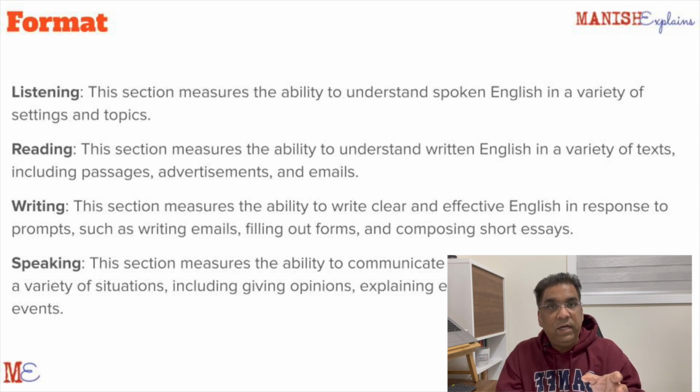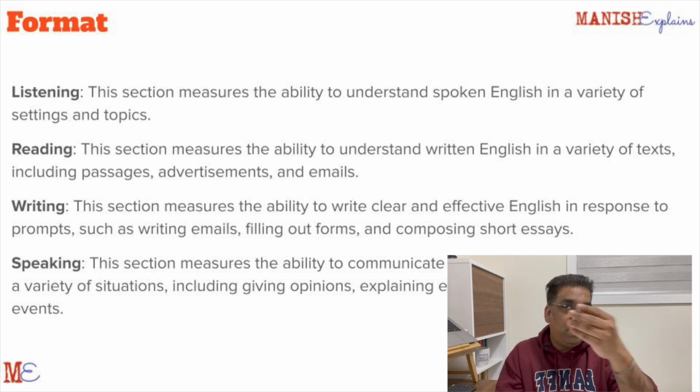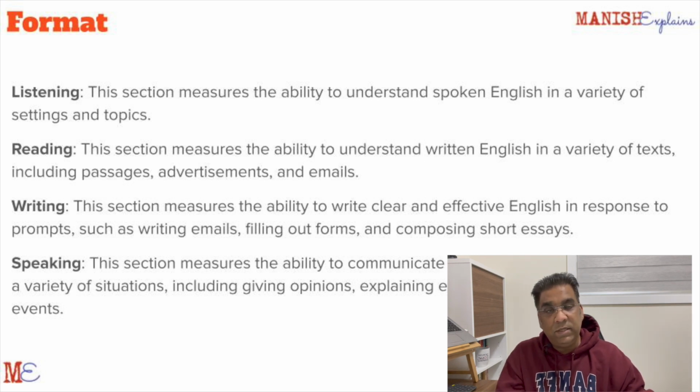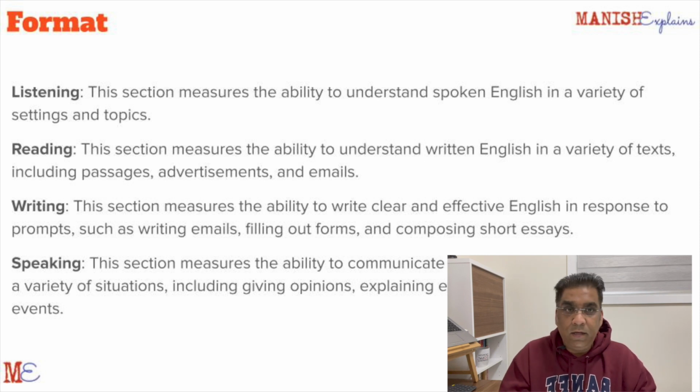The advantage of reading is that you can go back and forth, as the passage and your questions will be presented to you together. So you just read the passage, find the answers, and then respond. If this sounds very much like the English comprehension we did in school, it is like that. You just need to read a passage and provide answers to it. So that is the second section.